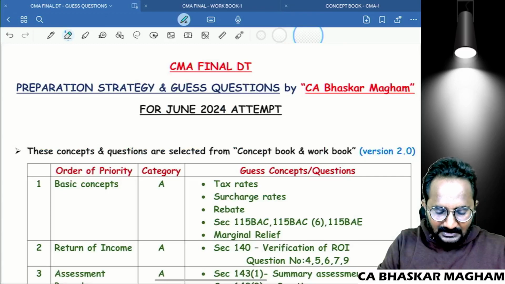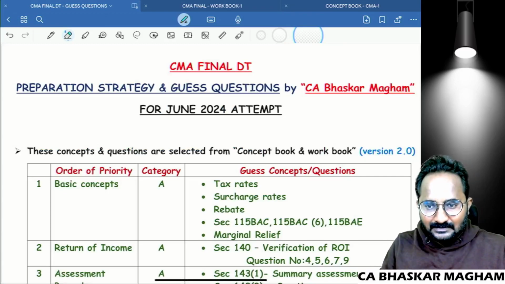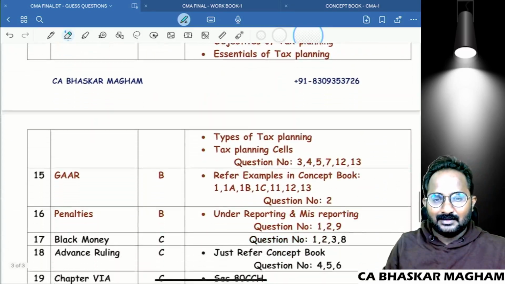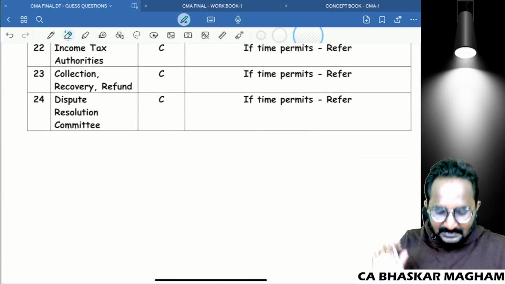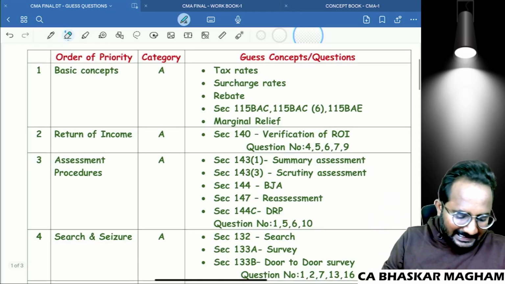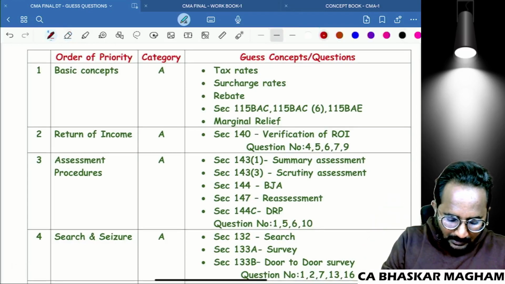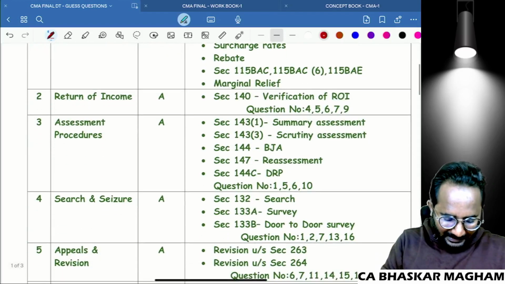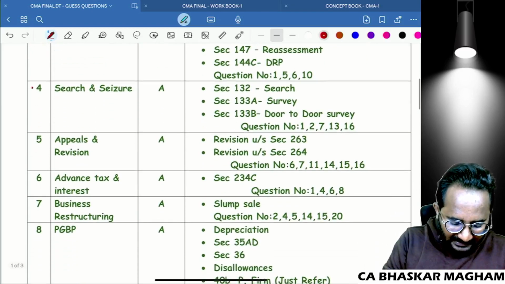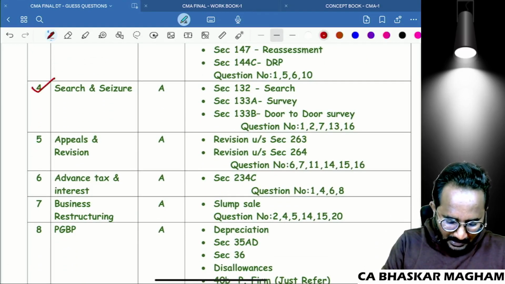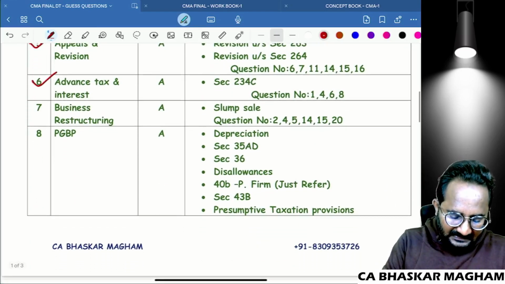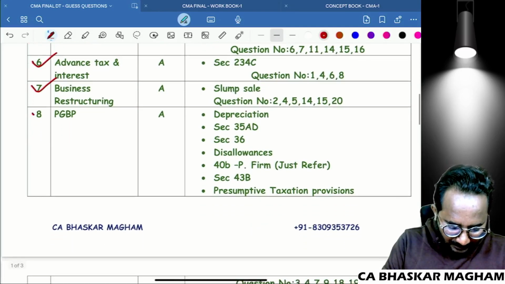If you are observing the CMA final direct taxation chapters, I'm categorizing all the chapters into A, B, C categories. First, what are the chapters under A category? Please make an observation. Basic concepts, return of income, assessment procedure, search, seizure, survey, appeals, revisions, advanced tax and interest, business restructuring and reconstruction, PCBP.